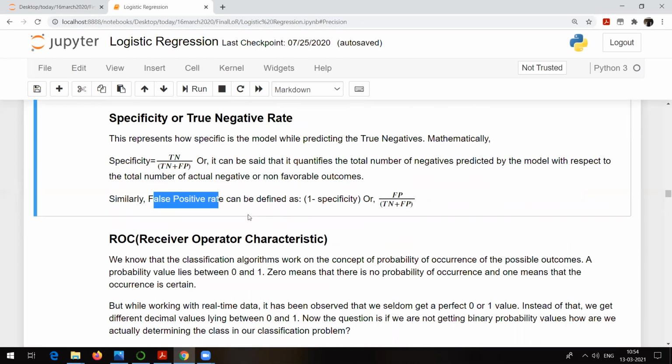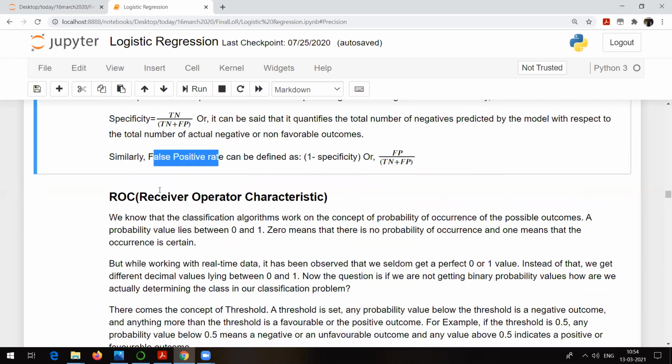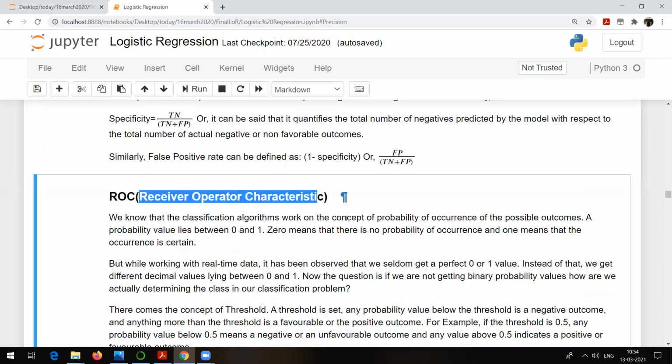And the graph between true positive rate and false positive rate is actually called ROC. Why is it used? Simple use of ROC, I will tell you. It is going to help you decide the best model out of 3 to 4 models. Generally, we try to apply more than one algorithm on the same data set. It's not always that we depend on only one algorithm. No, not at all. We always try to make use of more than one algorithm to solve the same problem.